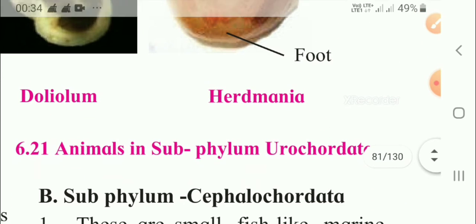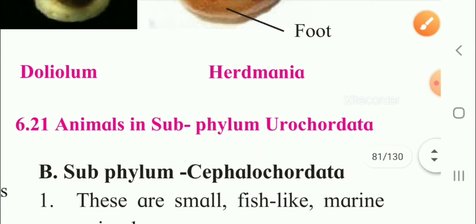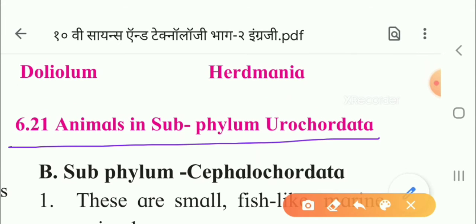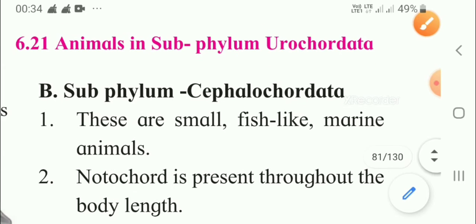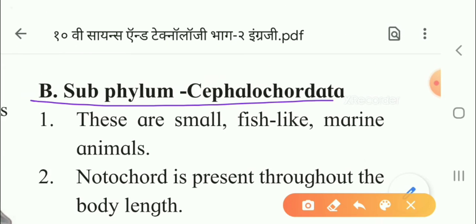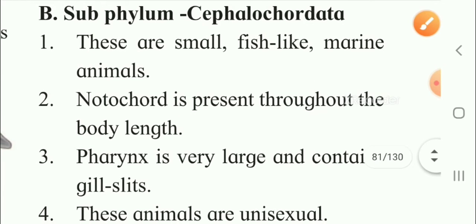Now let us start with the subphylum Cephalochordata. First, these are small fish-like marine animals. Second, the notochord is present throughout the body length. It is nearly 8 centimeters all over. The pharynx is very large and the notochord is present all over the body length.